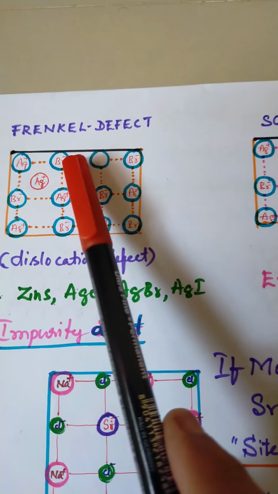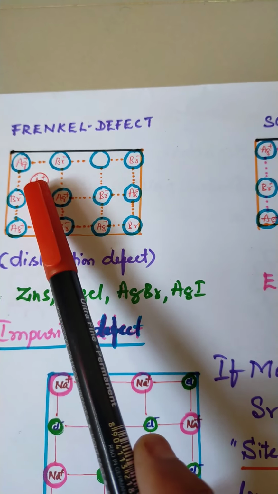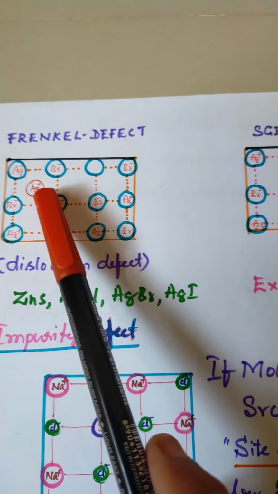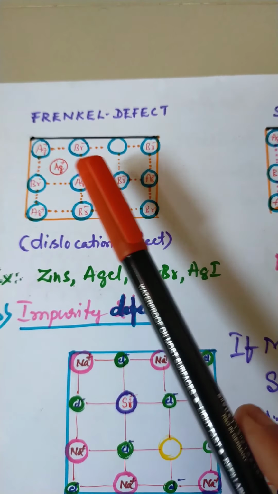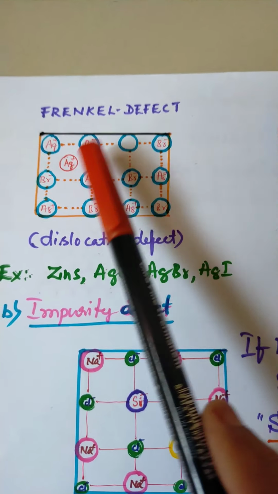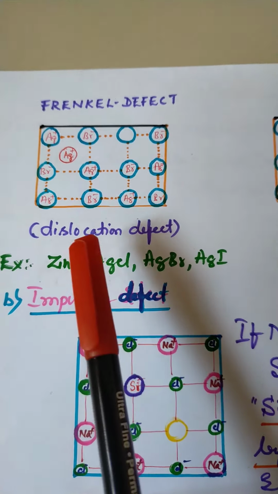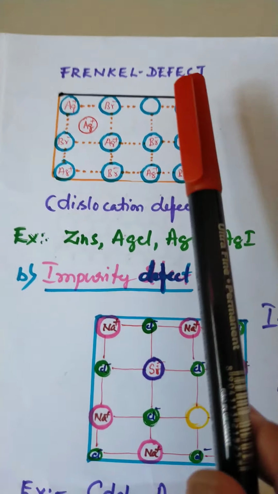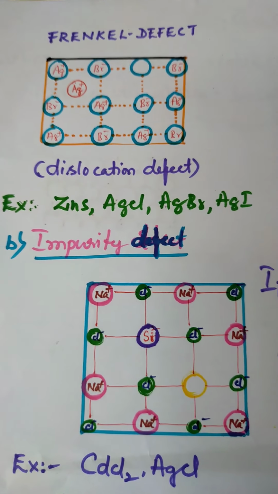So this defect is also called dislocation defect. It does not leave the structure, it just occupies the interstitial site in between. So this defect is also called a dislocation defect.